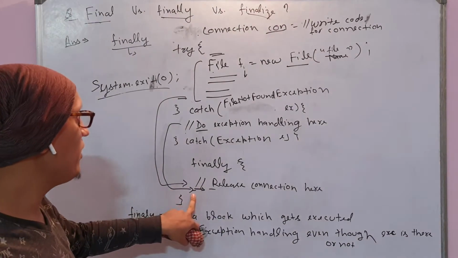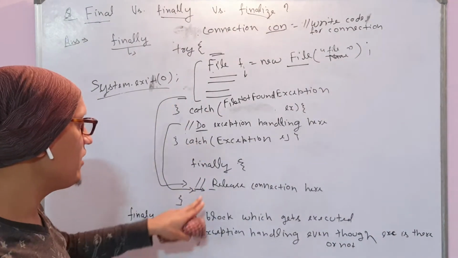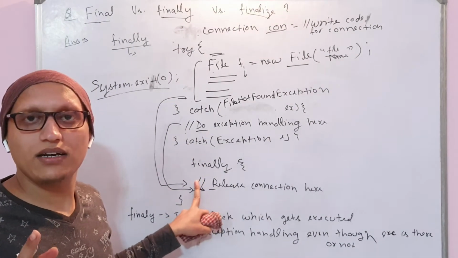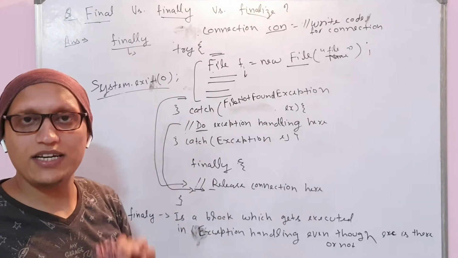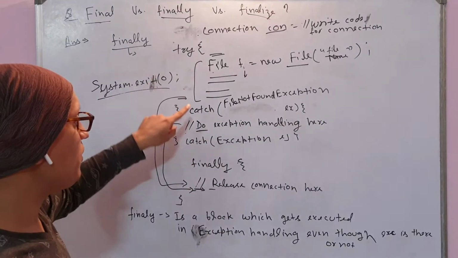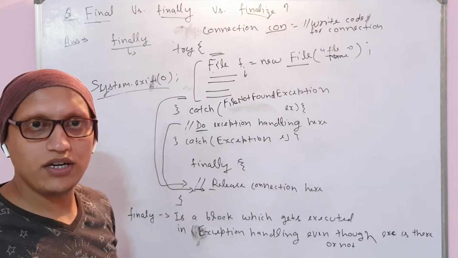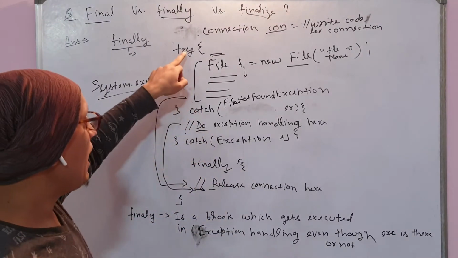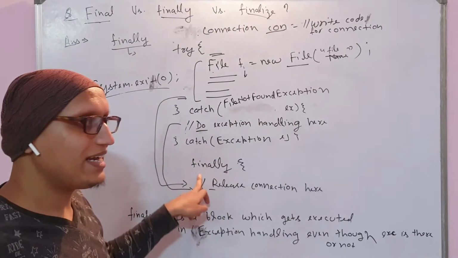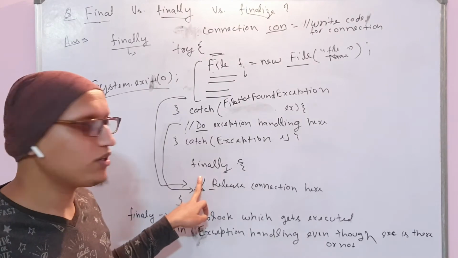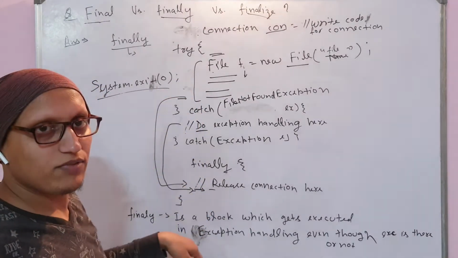This is the beauty of finally, that in exception handling the finally block will always get executed, irrespective of the exception. If an exception is there, after the catch block the finally will get executed. If the exceptions are not there, at the end of the try block the finally will get executed. So this is a block which will get executed at any cost in exception handling.